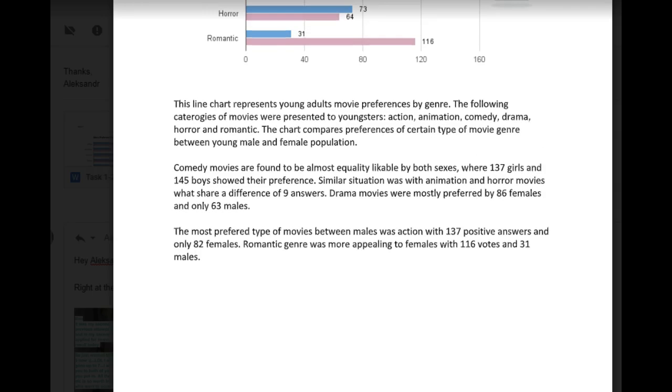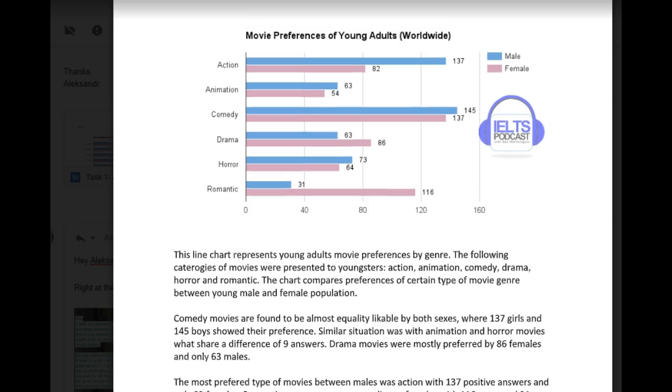The most preferred type of movies between males was action, with 137 positive answers and only 82 females. Romantic genre was more appealing to females, with 116 votes and 31 males. All right, so there are a bunch of problems here. First of all, you need to have an overview. So what's your overview? It's the main trend that we can see in this graph, or in this chart, actually.